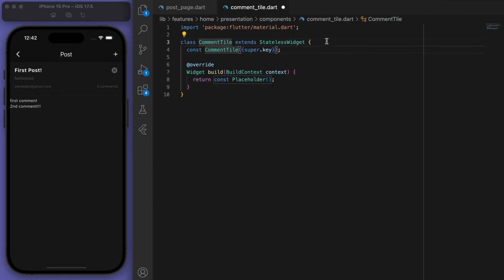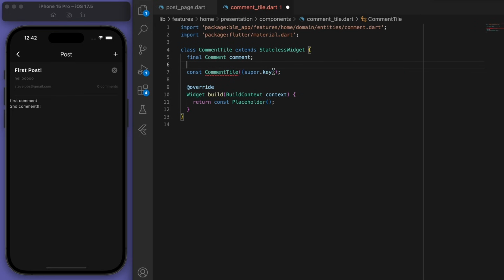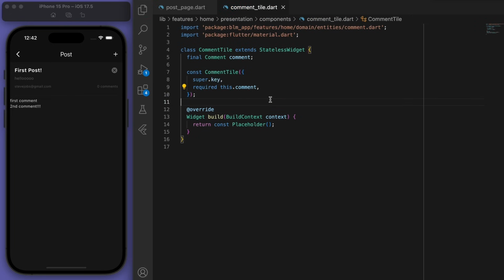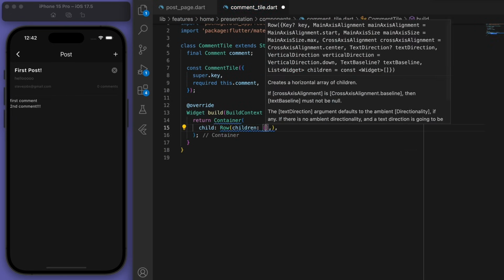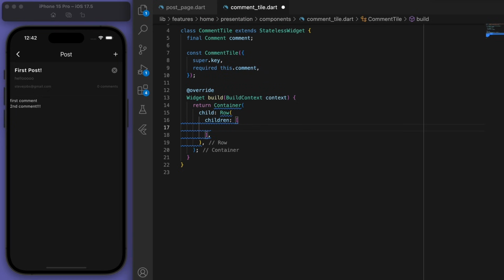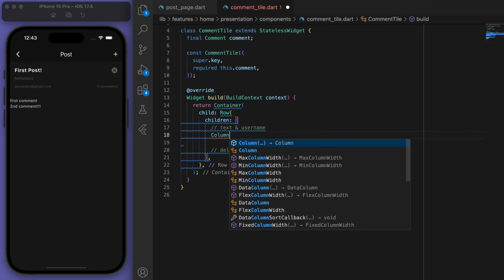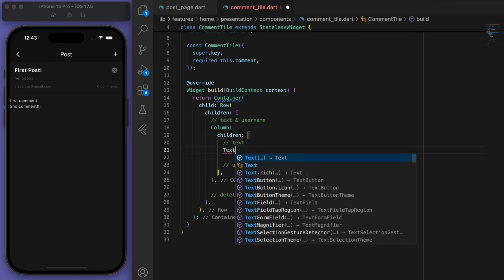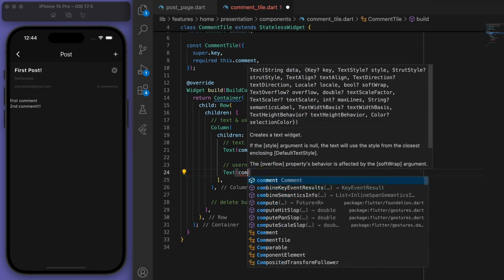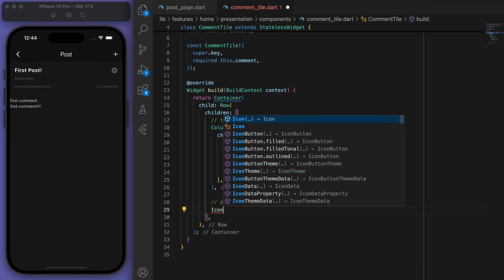Right, let's just require a comment and just decorate it up and make it look nice. So we've got the text and the username. And the delete button as well.